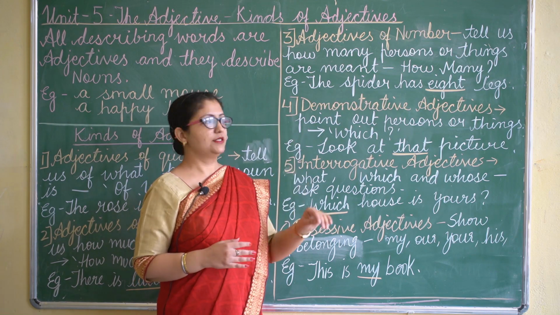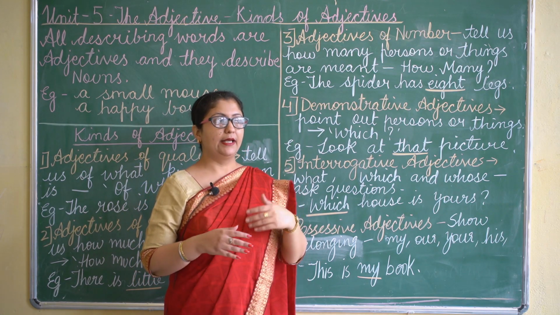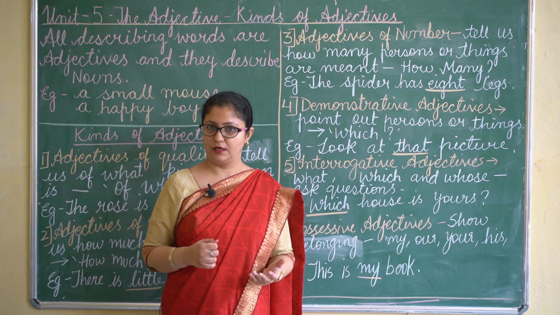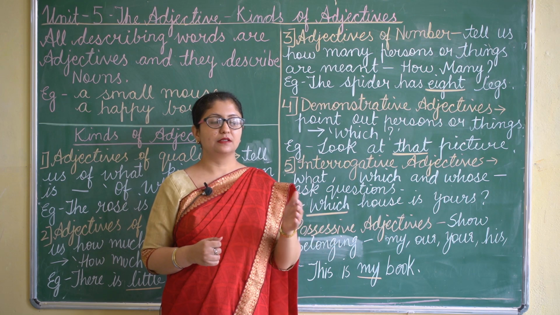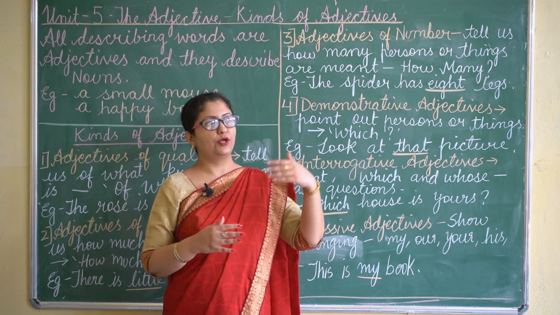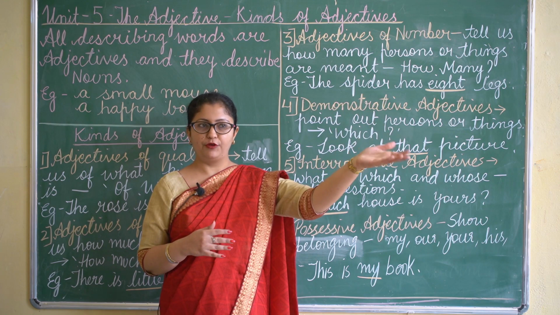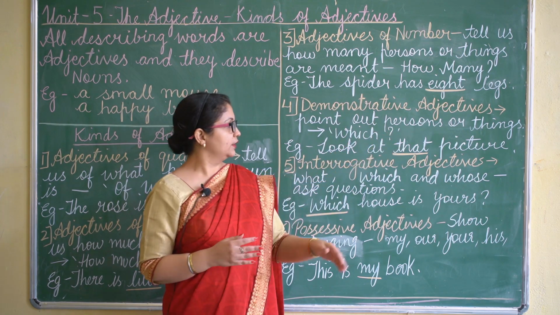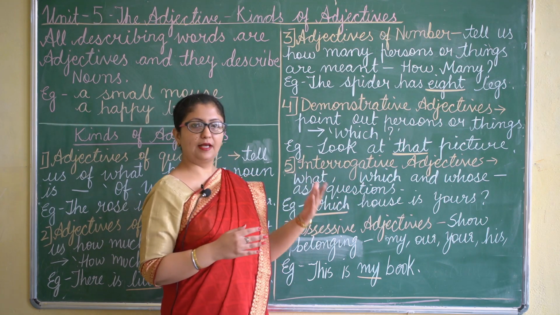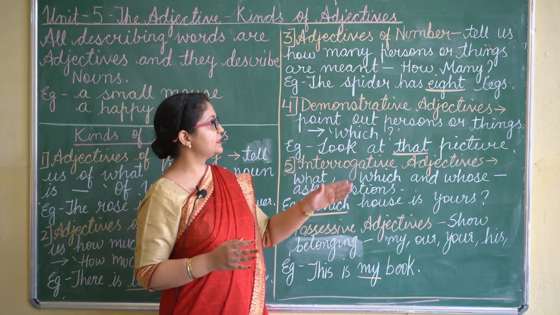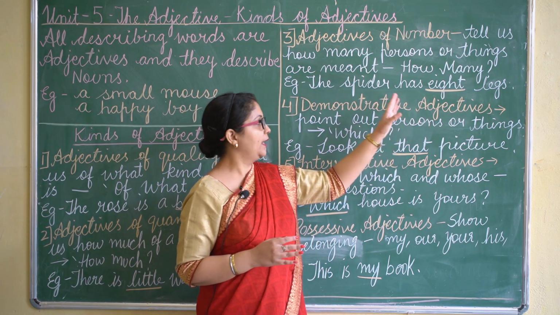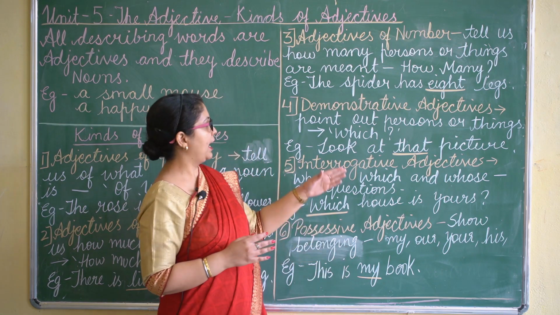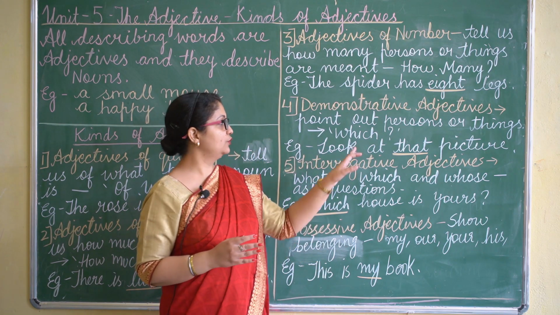Next we come to demonstrative adjectives. Children, when you have to point out something, the words which we use are this, that, these, those. If you have to point out and show some beautiful flower outside, you will say, look at that flower. So words like this, that, these, those are demonstrative adjectives because they point out at the persons or things, and they answer the question which.